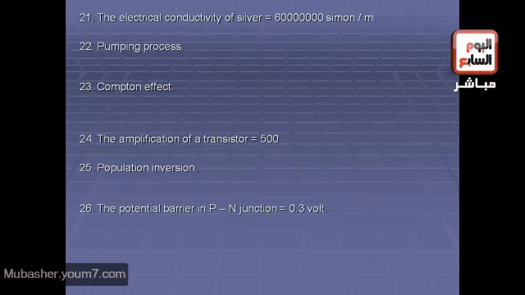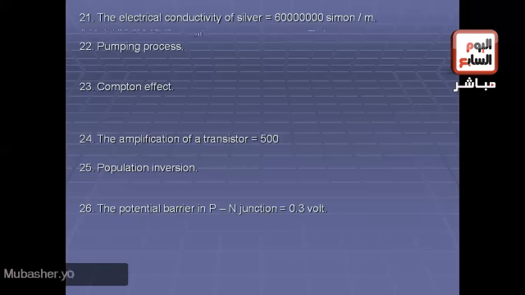Another question. What is meant by the electrical conductivity of silver equal 6 times 10 power 6 Siemens per meter? Okay, we can answer it in two different ways. We all know that there is an inverse relationship between resistivity and conductivity. So someone will say that the electrical conductivity equals 1 divided by this number because it is the inverse of the resistivity. Another one will answer it as in the law.